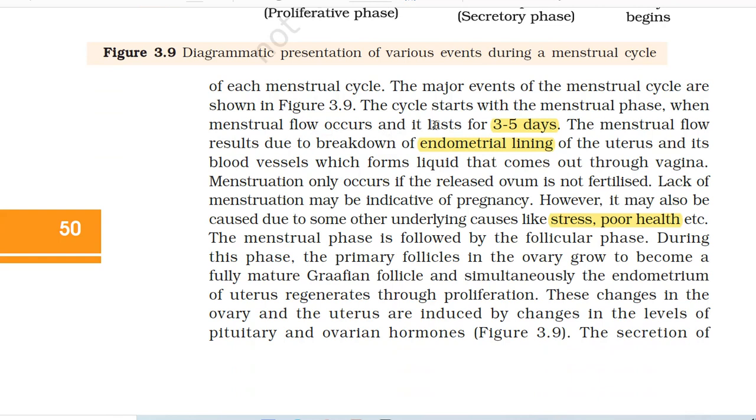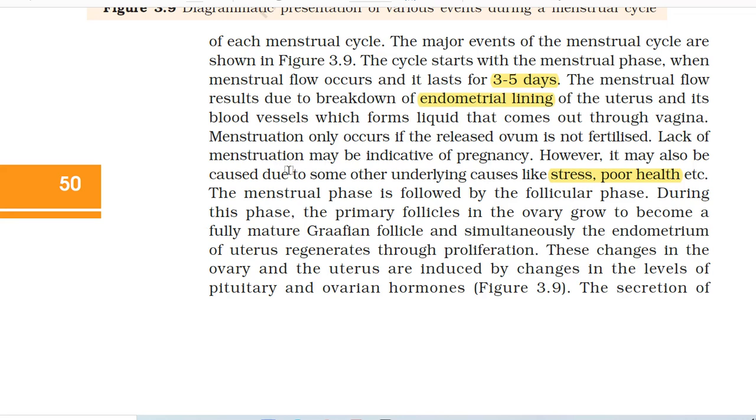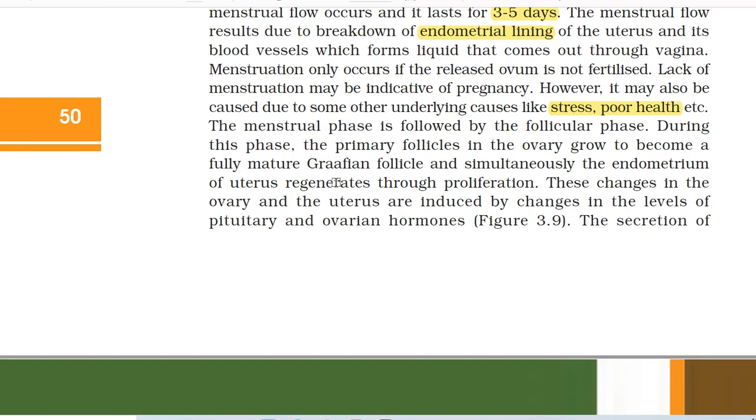The cycles start with the menstrual phase when menstrual flow occurs and it lasts for 3 to 5 days. The menstrual flow results due to breakdown of endometrial lining of the uterus and its blood vessels, which forms liquid that comes out through vagina. Menstruation only occurs if the released ovum is not fertilized. Lack of menstruation may be indicative of pregnancy. However, it may also be caused due to some other underlying causes like stress, poor health, etc.